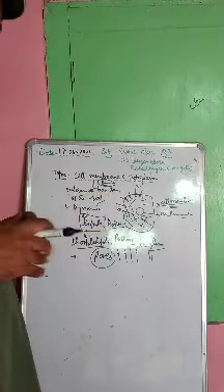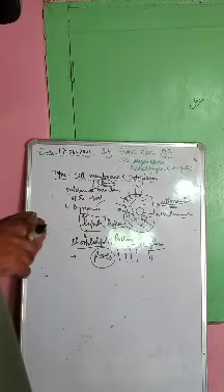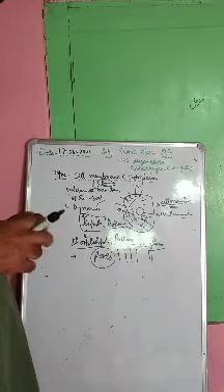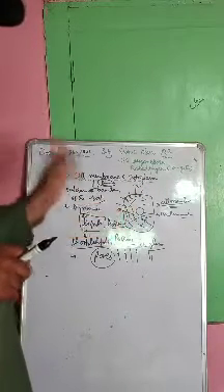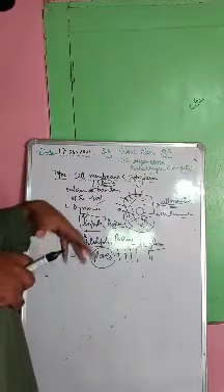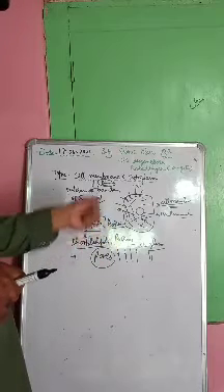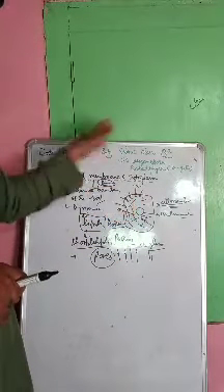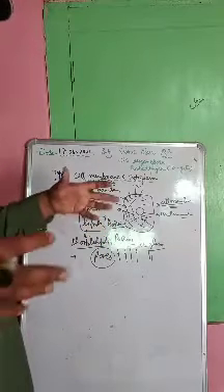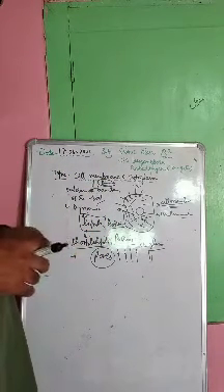For example, if this cell membrane had been permeable, then everything would get into the cell. Toxic substances would make their way into the cell, and the useful substances within the cell would make their way outside. So what will happen? The cell will collapse ultimately.